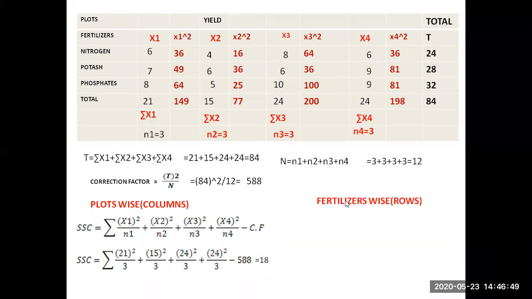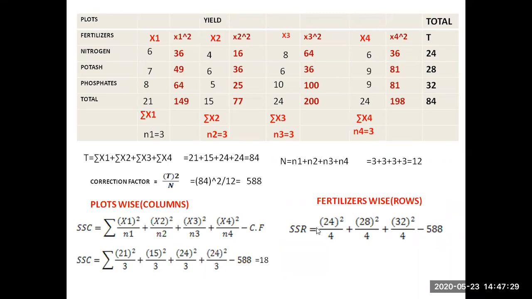Similarly, fertilizers are in the row wise. So you have to do the row wise also. The row wise total is 24. How many observations are there in this? 1, 2, 3, 4. So how much do you write? 24 whole square by 4. Don't write 3. How many are there? 1, 2, 3, 4. The 4 samples added give 24. In the column wise you are adding 1, 2, 3 observations, that's why n1 is equal to 3.